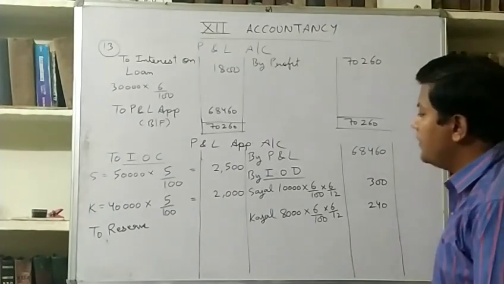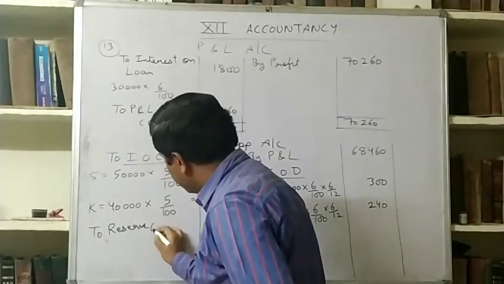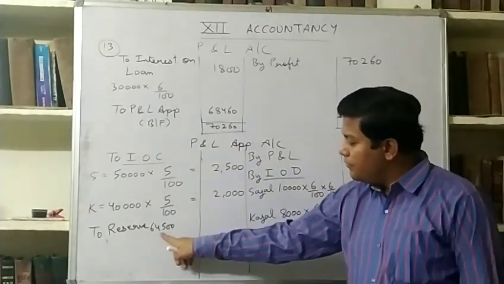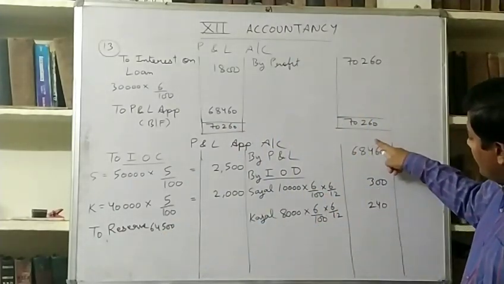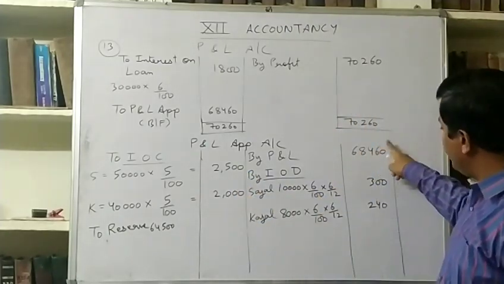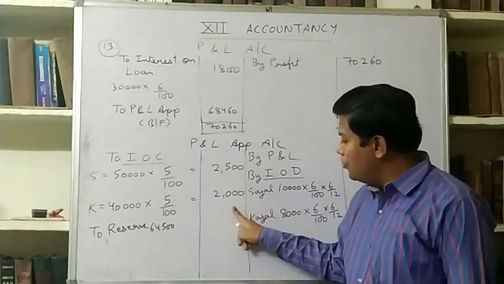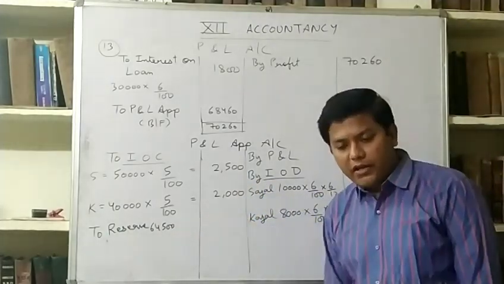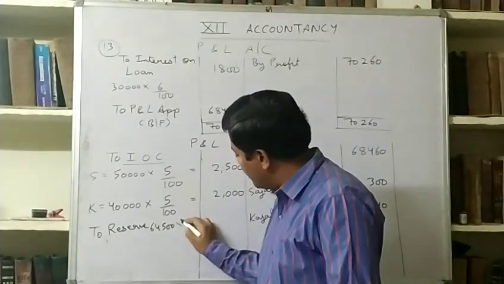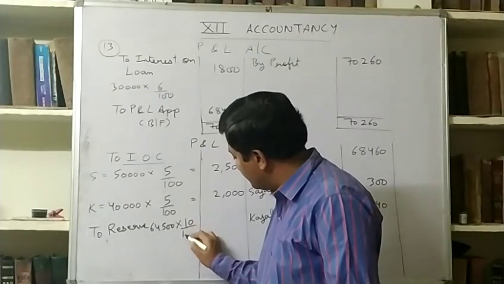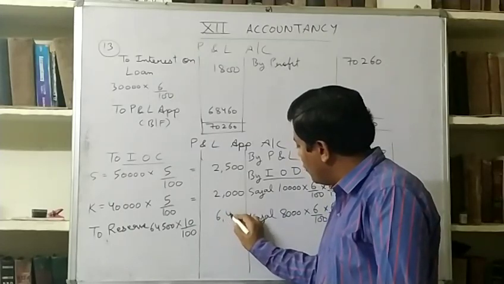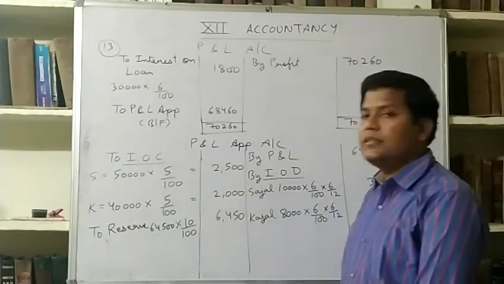So divisible profit is 64,500. You understand how it came? I subtracted the total of this side from the total of this side. I added these three and subtracted these two, then I get 64,500. Hope you understand. And 10% of this profit is to be transferred to reserve. So its 10% is 6,450.